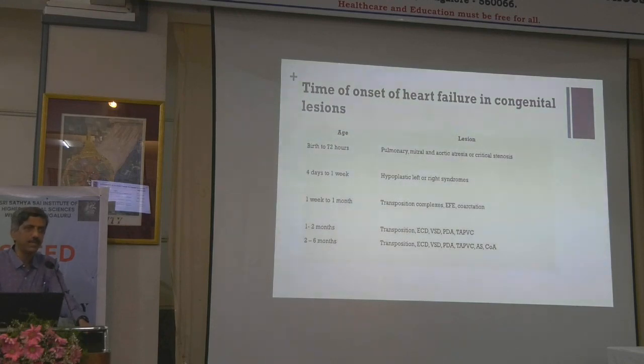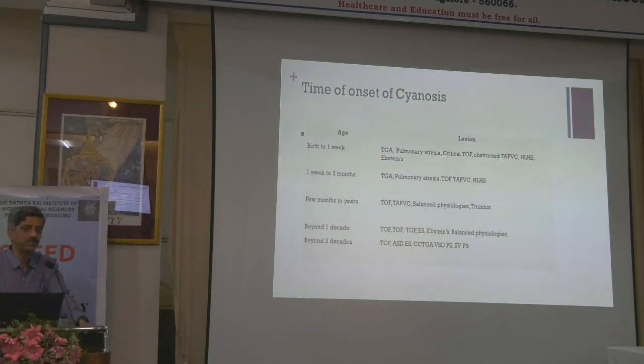A similar thing can be proposed for the onset of cyanosis. When does a patient become cyanosed? The commonest cause of cyanosis in birth and the first week is generally TGA, pulmonary atresia, very rarely critical PS, which almost behaves like pulmonary atresia, and obstructive TAPVC, HLHS and Ebstein's. Ebstein's, you know, has a bimodal presentation, one in the early neonatal period and infancy and one in adulthood. Same thing with coarctation, heart failure: one early and one late.